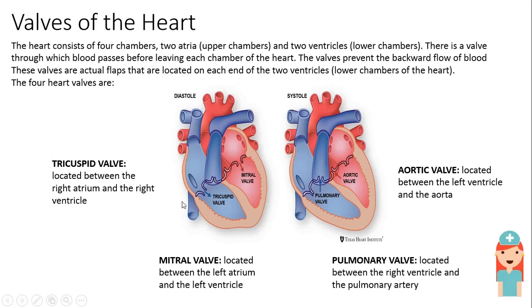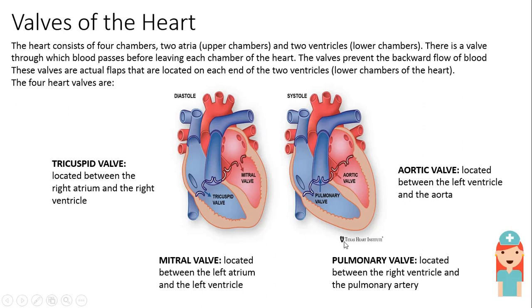Okay. So now talking about tricuspid valve. This is right atrium. This is right ventricle. It is located between right atrium and the right ventricle. Now, let's move to the mitral valve. Mitral valve is something located between the left atrium and the left ventricle. Easy to remember. Right has tricuspid valve, whereas left has mitral valve.